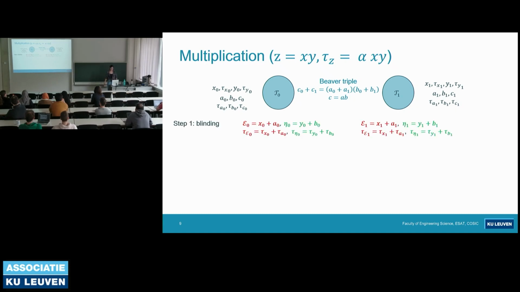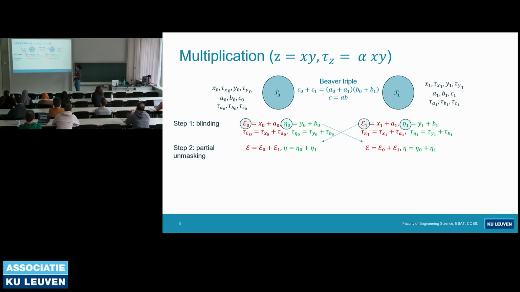Now the first step of multiplication is blinding. First, the tiles compute x plus A and y plus B, which are also called epsilon and eta, but of course they do it with the respective shares they have. Since the shares are already blinded, now they can send them to each other. Then they take the share they computed in the previous step and add it to the share that they received from the other tile. This is called the partial unmasking step. We call it partial because epsilon and eta are unmasked, but the tags are still shared.